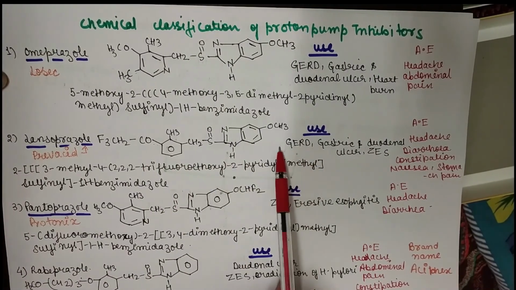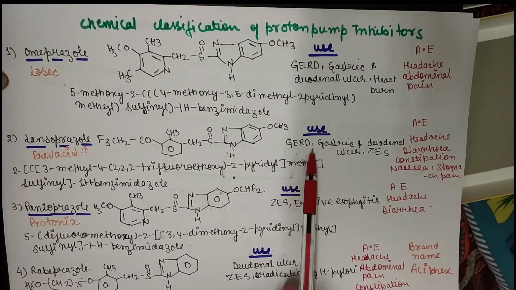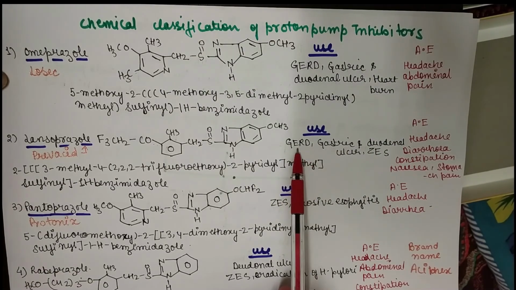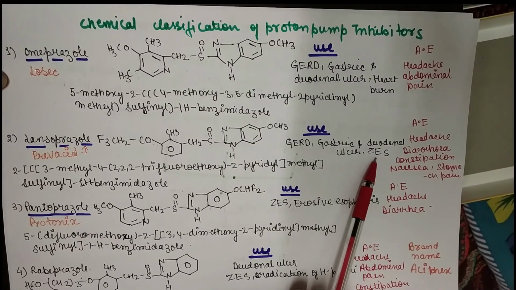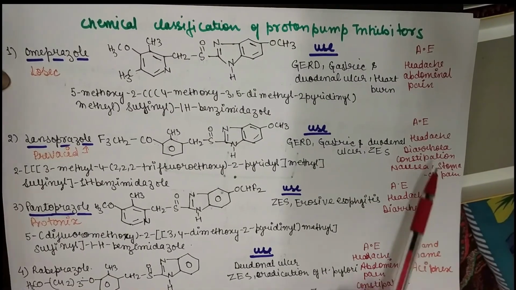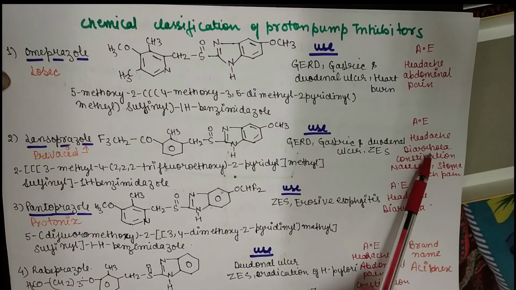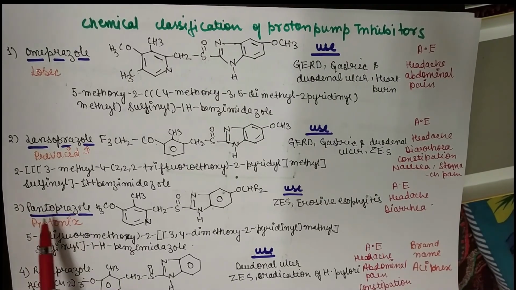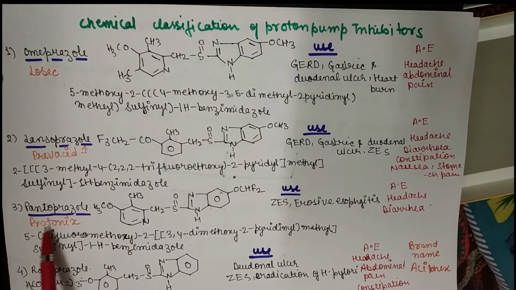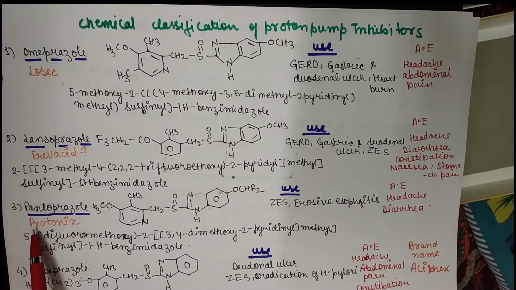And again the use is GERD. It is used in the treatment of GERD, gastroesophageal reflux disease, gastric and duodenal ulcer, and Zollinger-Ellison syndrome, ZES. Adverse effects are again headache, diarrhea, constipation, nausea, and stomach pain. Next drug is pantoprazole, and it is available in the market as Protonix.